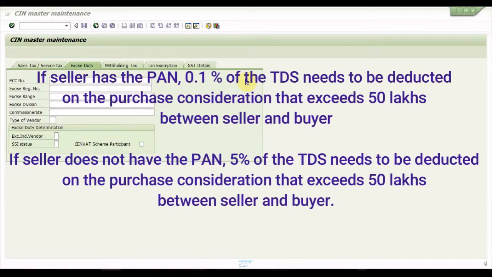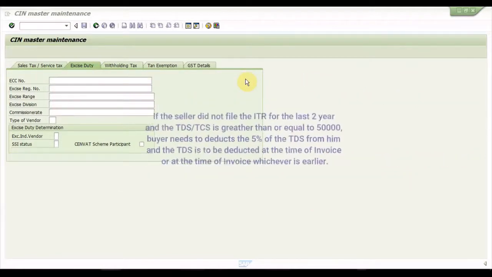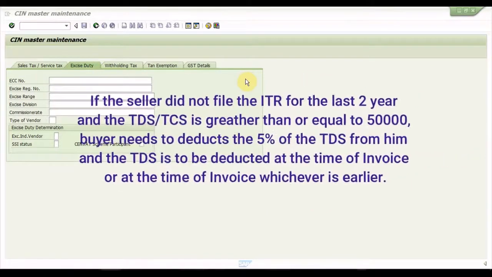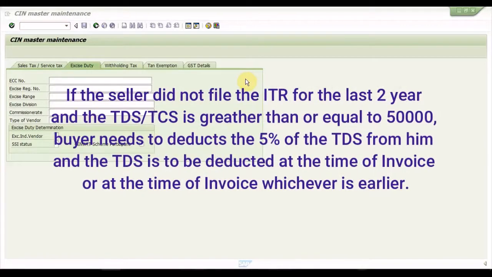If the seller does not have the PAN number, 5% of the TDS needs to be deducted on the purchase consideration that exceeds 50 lakhs between seller and buyer. If the seller did not file the ITR for the last 2 years and the TDS or TCS is greater than or equal to 50,000, the buyer needs to deduct 5% of TDS from him, and the TDS is to be deducted at the time of invoice or at the time of payment, whichever is earlier.